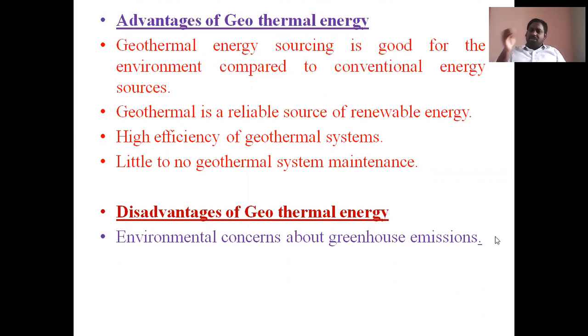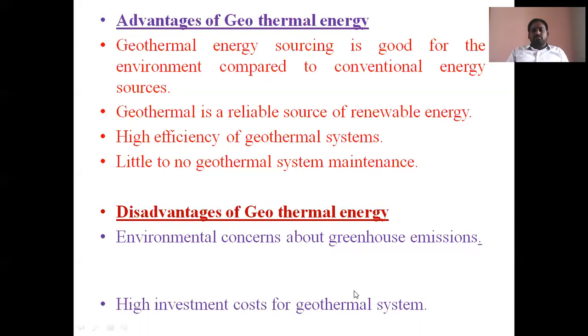Here, greenhouse emissions are there because of heat. Rocks are also there. Do you know about lava magma? Lava magma is also there, because a large amount of heat is there. Due to that heat, large rocks are melted, and that situation is nothing but lava magma. If we form wells here, that is the direct source of lava magma, and a large amount of poisonous gases are released from the wells. But compared to conventional energy sources, the pollution is less.